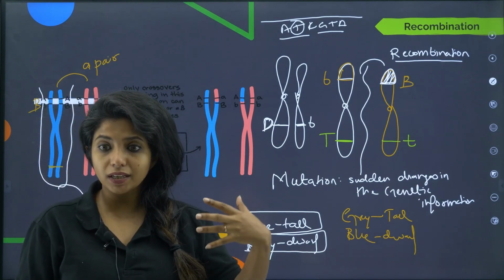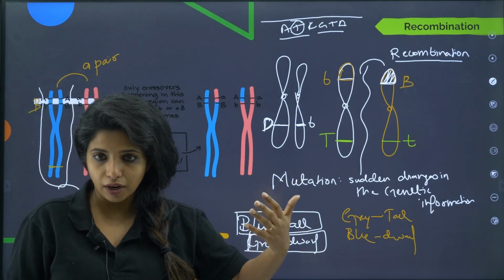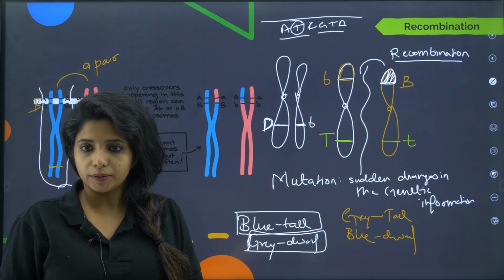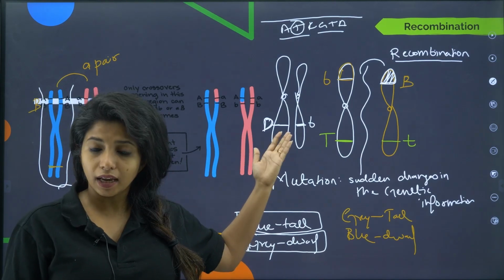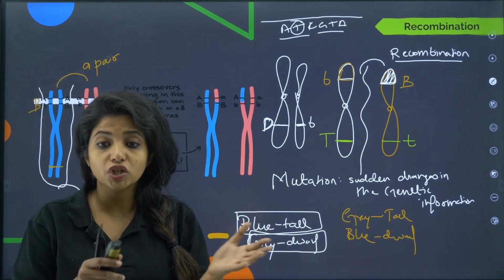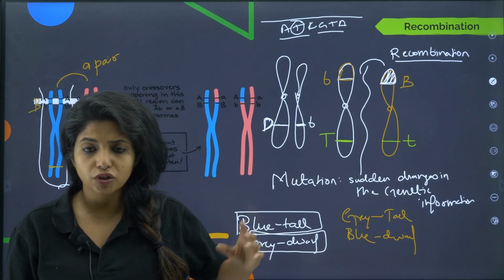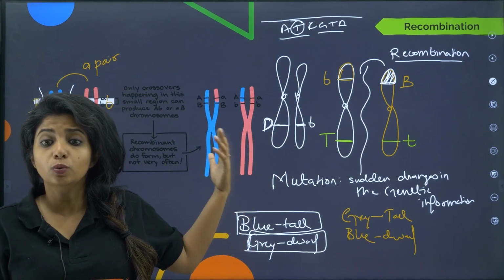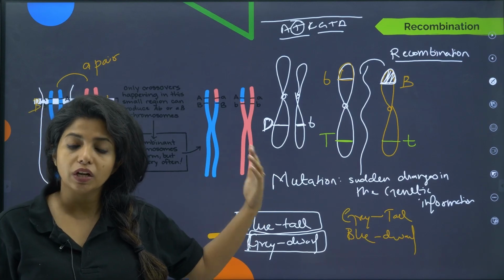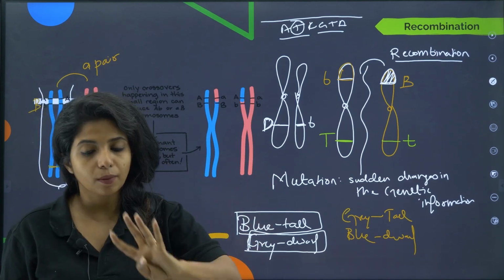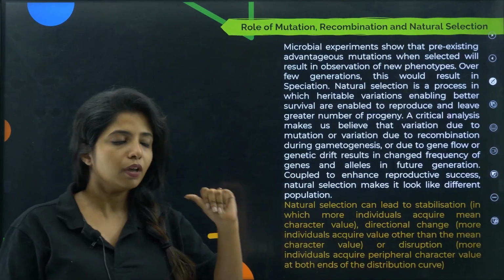Some mutations, basically some changes in our body, are really good for us. That is how we might have evolved. Some are bad. Now mutations, good or bad, either way it is changing the allelic frequency. This is not something that we expected before. This is a new thing that we have got over here. So basically this is again going to change our allelic frequency. So that is about mutation.